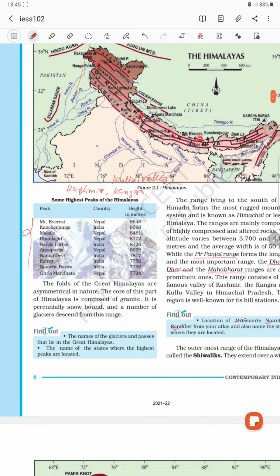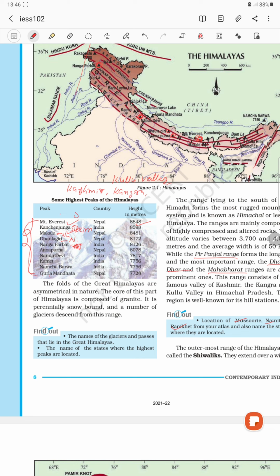Here is also given the list of the highest peaks. These are all present in the Great Himalaya, that means Upper Himalaya. The Mount Everest height is 8848 meters. Kanchenjunga, where? Sikkim. It is present in Sikkim in India. Makalu is present in Nepal. Dhaulagiri is present in Nepal. Nanga Parvat is present in Kashmir, in India, Jammu and Kashmir.